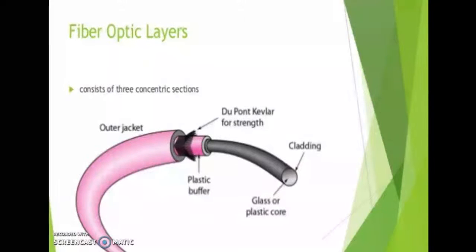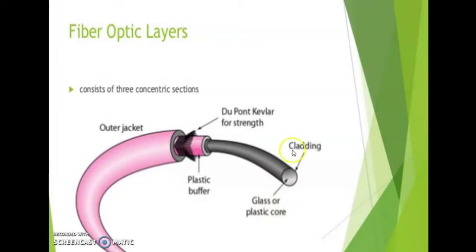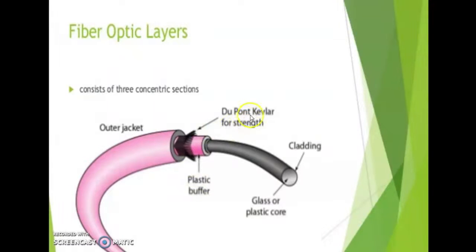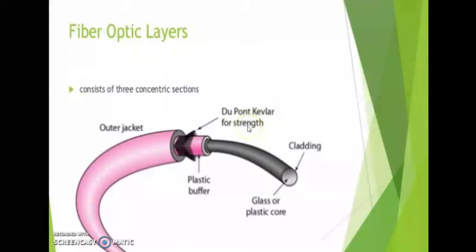Fiber optic cable consists of 3 concentric sections. This one, the glass or plastic core, then cladding, then plastic buffer, then for strength we can use other materials. Here this one is a material, DuPont Kevlar. For strengthening we can use this material. Then the outer jacket. This is the fiber optic layers.